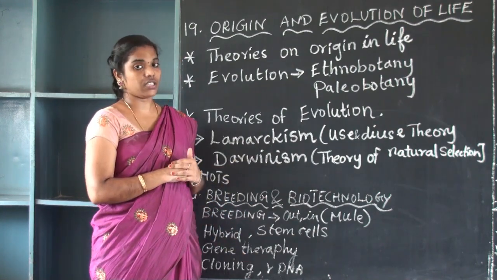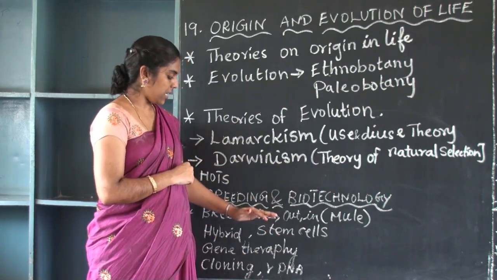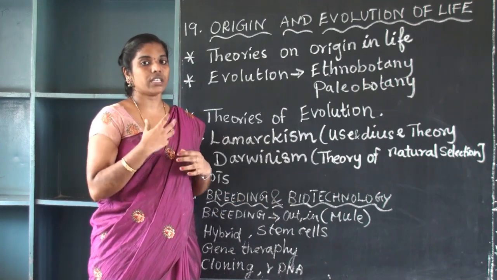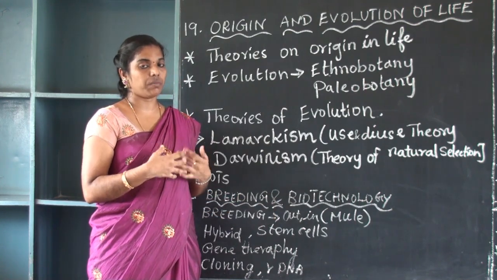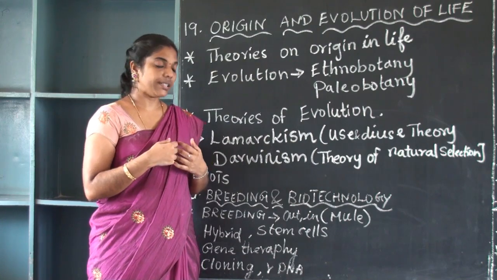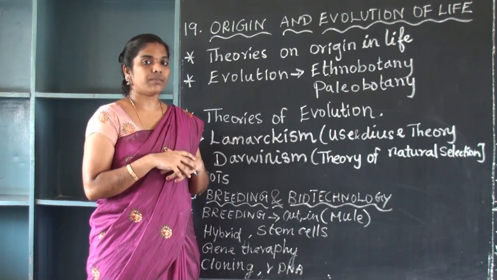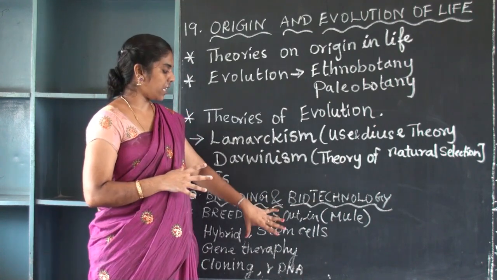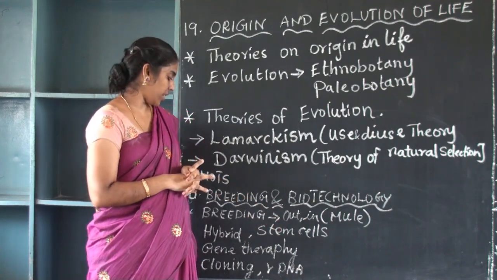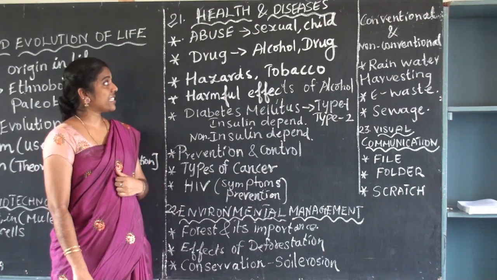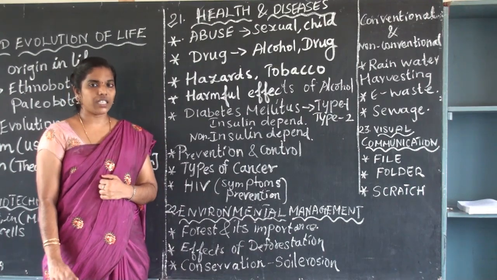Make use of all these things and draw and see the stem cell diagrams, how it is possible to transfer stem cells from one person to another person. What is the difference between outbreeding and inbreeding, and what is called breeding, all these things in biotechnology and breeding. And the next lesson we are going to see is the health and disease lesson.